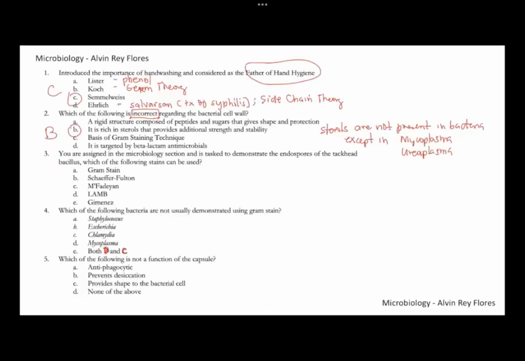Number three, you are assigned in the microbiology section and tasked to demonstrate endospores. Endospores are highly resistant structures that are found inside bacterial cells, particularly spore-forming bacteria such as Bacillus and Clostridium. These are gram-positive bacilli that are capable of producing spores. The tackhead bacillus is Clostridium tetani.